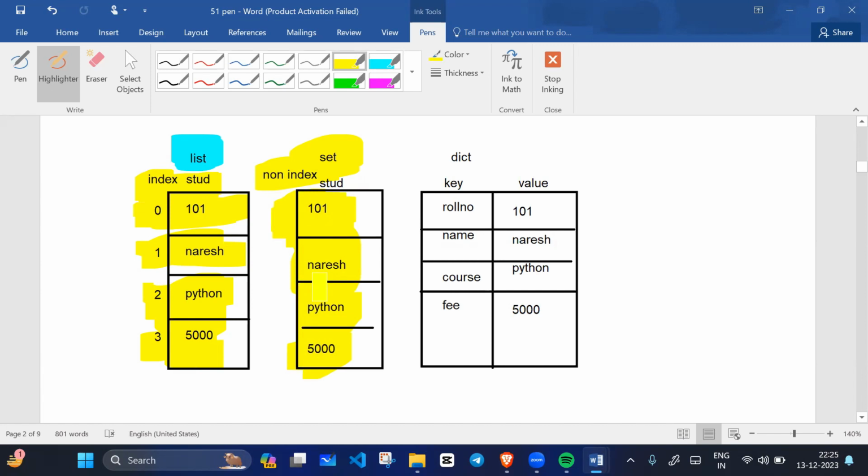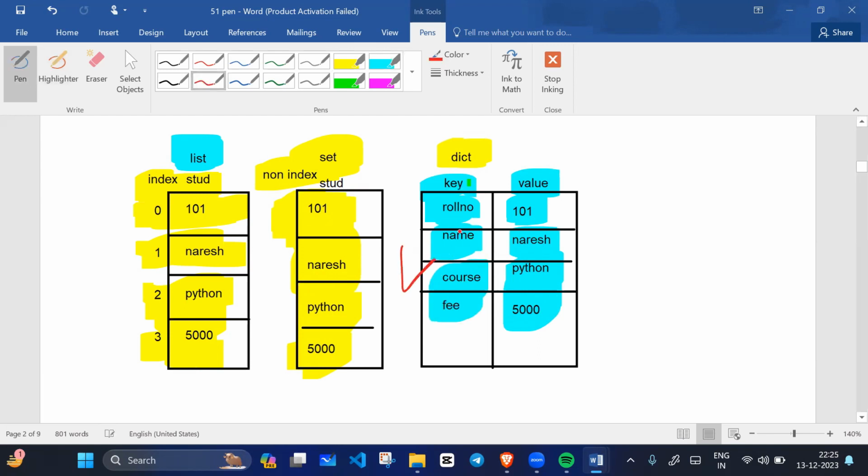It is random order. If we talk about dictionary, we have two things: one is key and the second is value. Each value is associated with a key. How many keys are there? There are four keys and four values. So this is a dictionary. Remember everyone, list is index based, set is non-index based, and dictionary is key based.